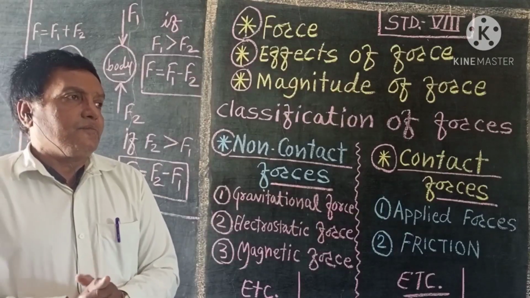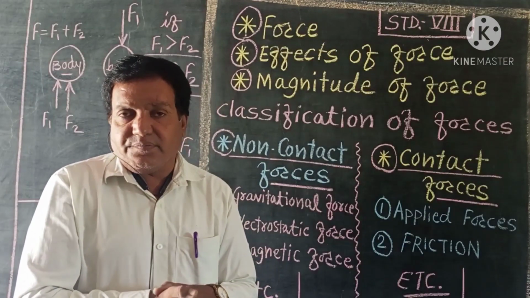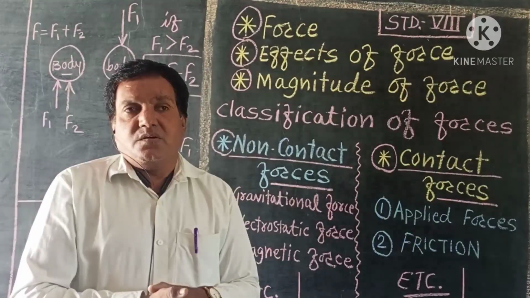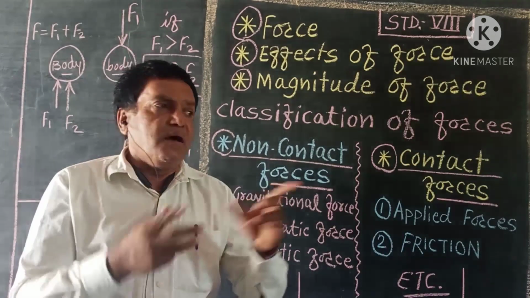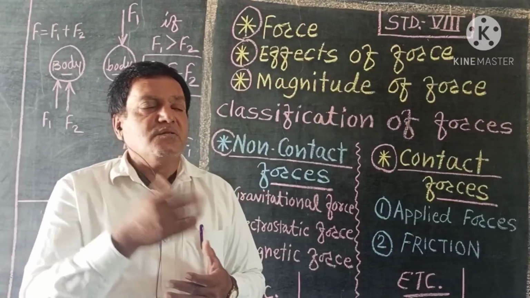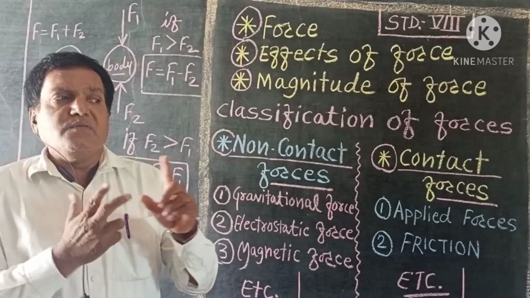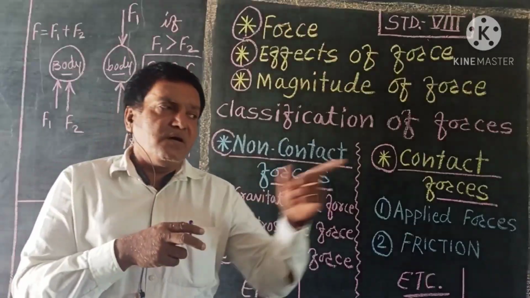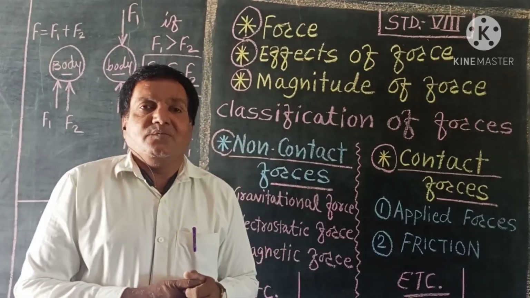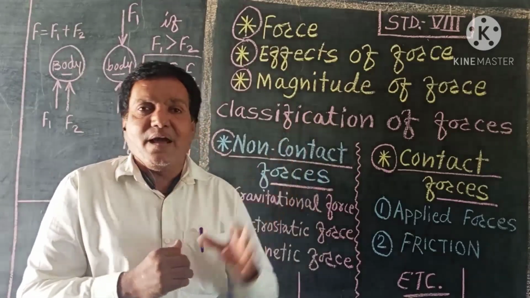Then again, force can change the direction of a moving object. Take one example of a cricket ball, where the bowler is bowling the ball towards the batsman. You all know the game of cricket. A bowler is bowling the ball towards the batsman, and the batsman is hitting that ball in the opposite direction towards the long on area.